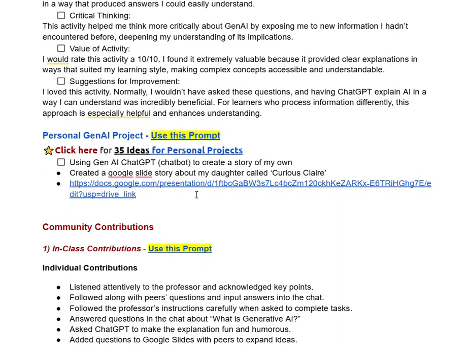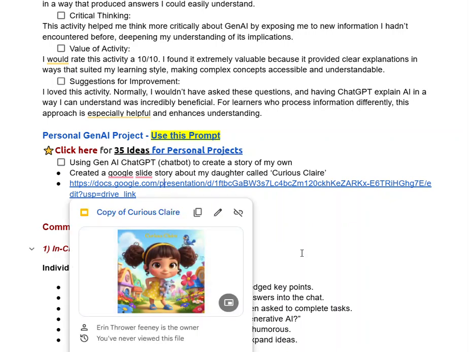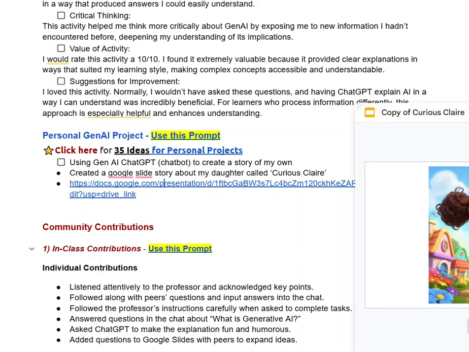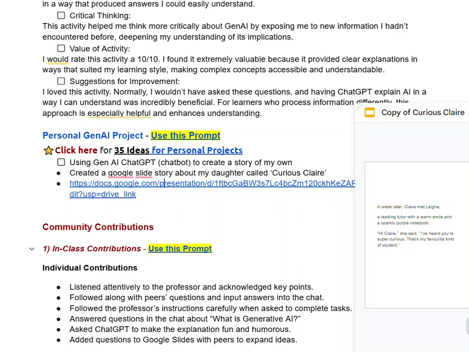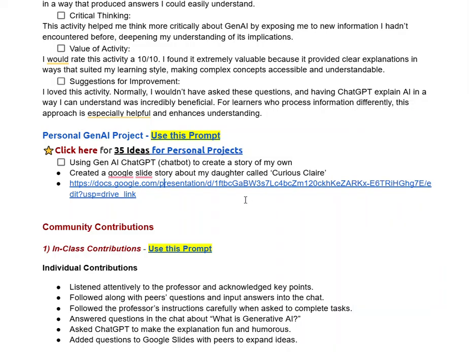In terms of the project, you haven't given me a reflection on this. It doesn't look like it. You have some sort of a link to a storybook that you created, and that's fine. But the personal project's going to be something that's going to take 6 to 8 hours. That's kind of like a 1 week project. But I need sort of a description and the tool that you created, the AI tool. Maybe use the chatbot tool to help you do that.